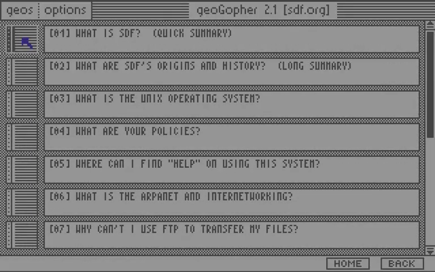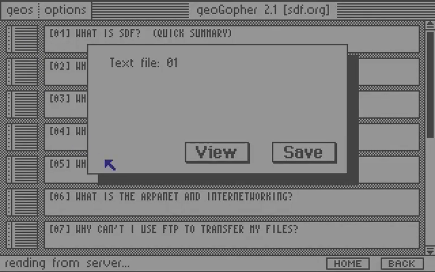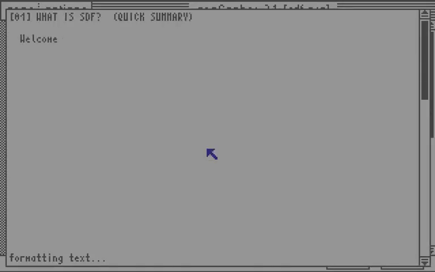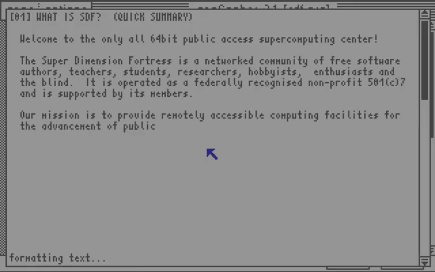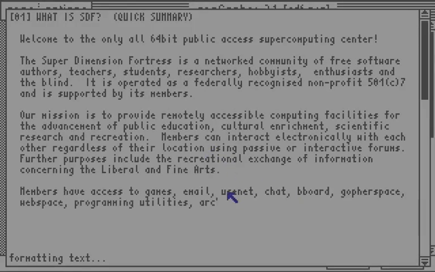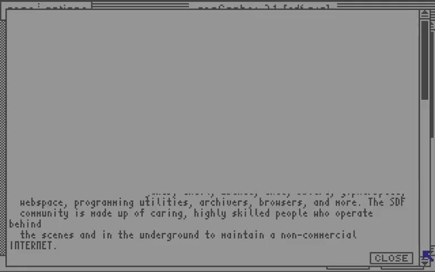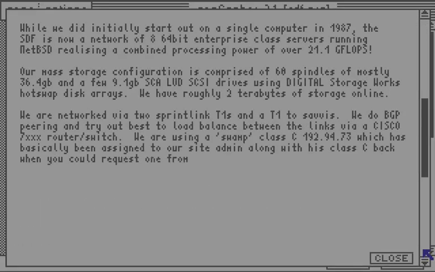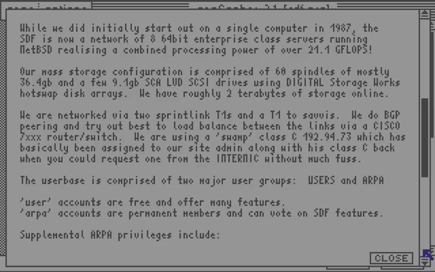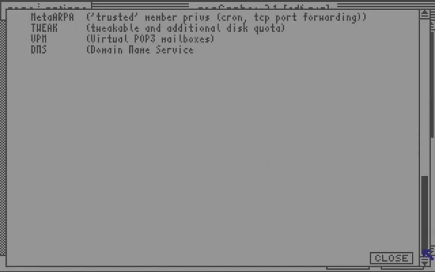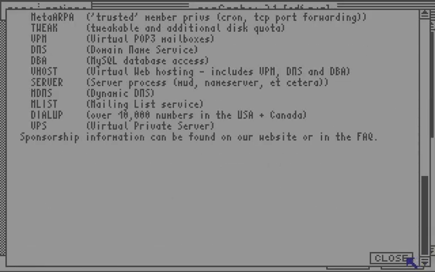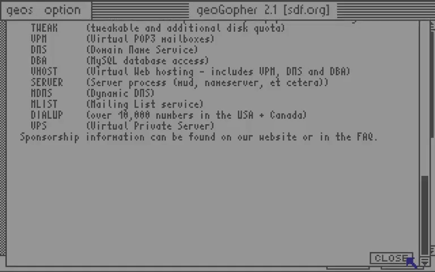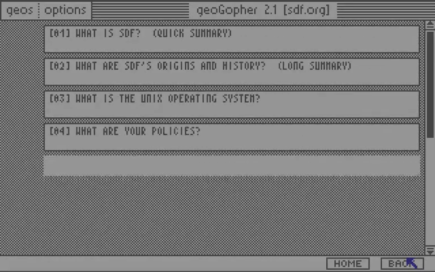You can either view or save these files. Note the Home and Back buttons.